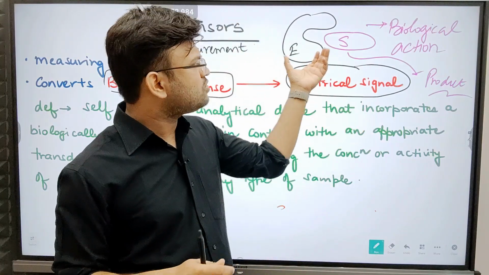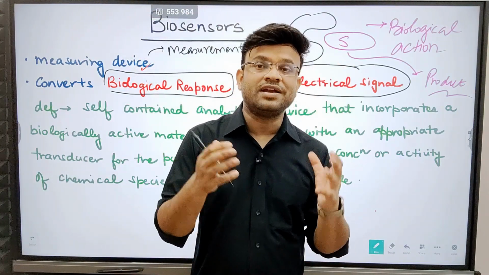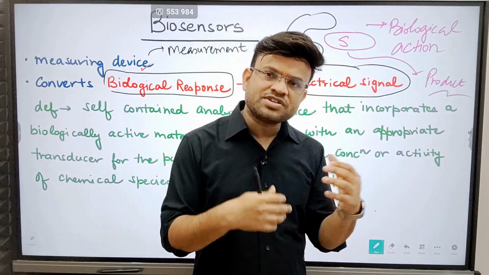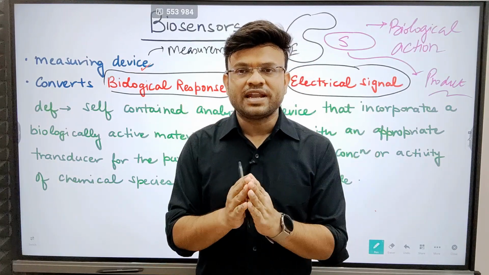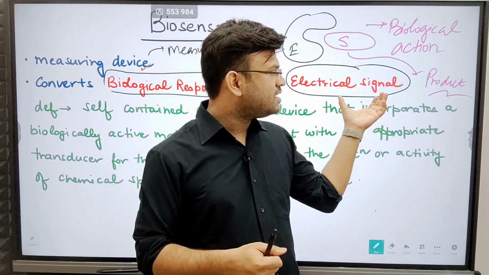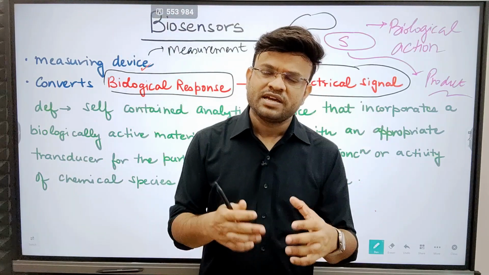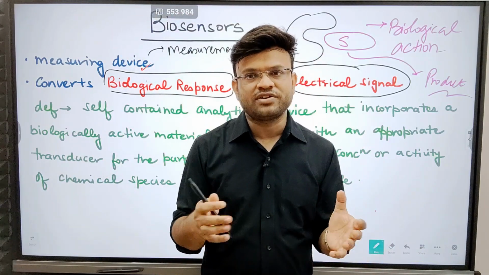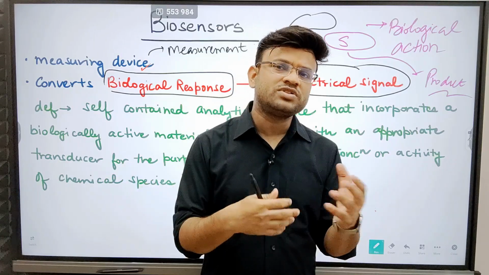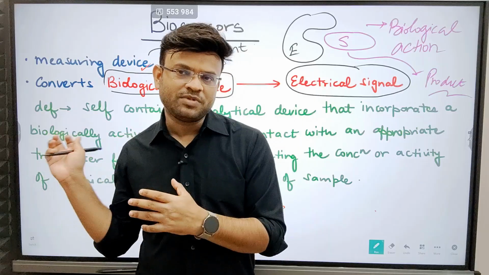So whether a substrate and an enzyme are interacting or not, or whether an antibody and an antigen are interacting or not, and many such responses, you can easily analyze and understand whether the response is being created or not by converting these biological responses into electrical signals and then analyzing those signals using our monitors or other mechanisms. We will understand this in much more detail in the upcoming slides.